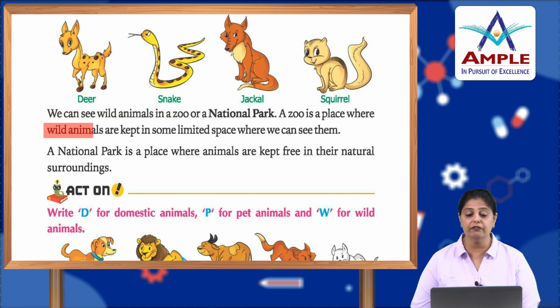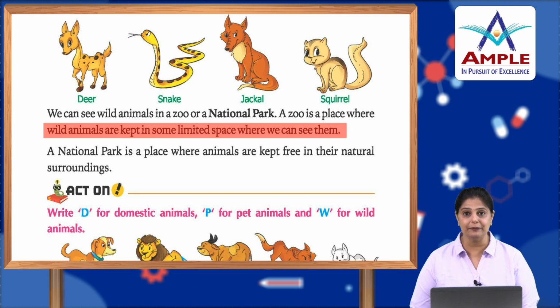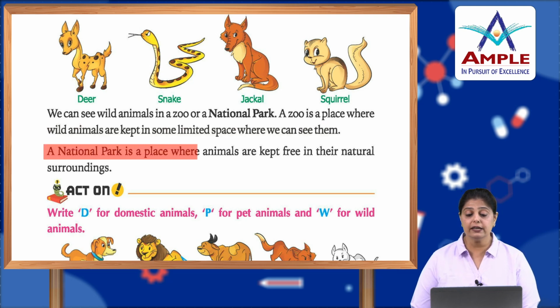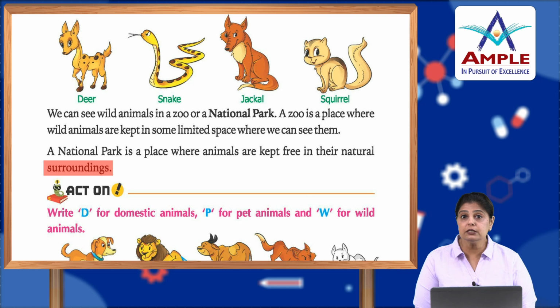A zoo is a place where wild animals are kept in some limited space where we can see them. A national park is a place where animals are kept free in their natural surroundings. So children, we are always curious, okay, although we can see the animals on the TV screen, we are always curious to see them in real, isn't it? But is it possible for us to go to the forest to see them? No, it is not possible. Is it safe? No, it is not safe for us as well. So what do